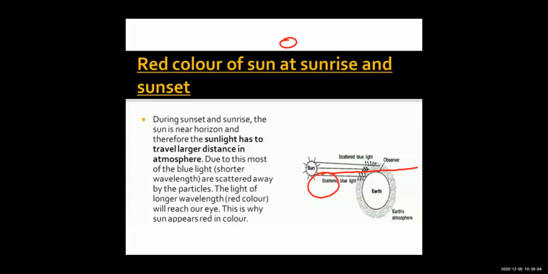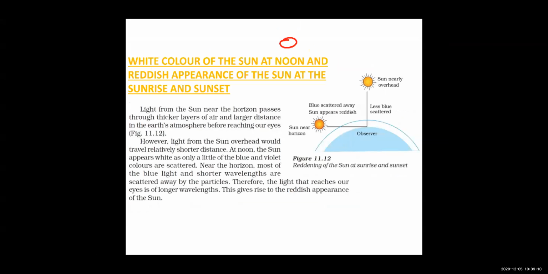I will give you the explanation of this topic once more. I have prepared one more slide for that, and it's over here. So children, this is your NCERT content. Now be very attentive for this. Light from the sun near the horizon passes through thicker layers of air and a larger distance in the earth's atmosphere before it reaches our eyes.